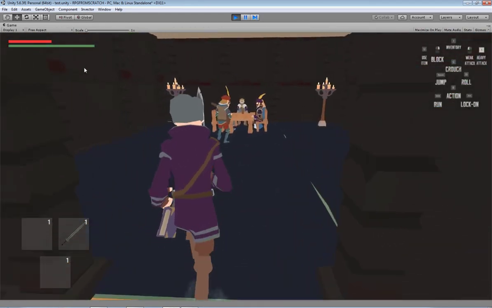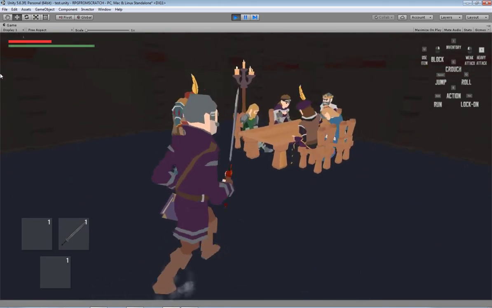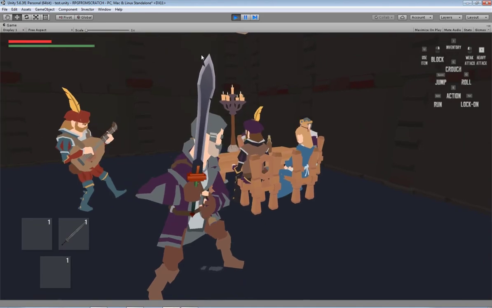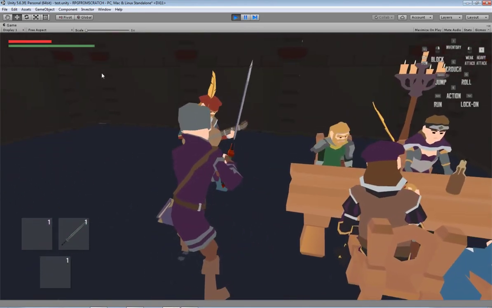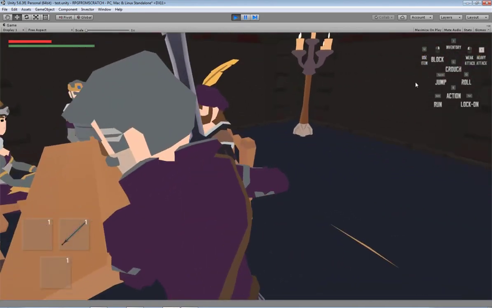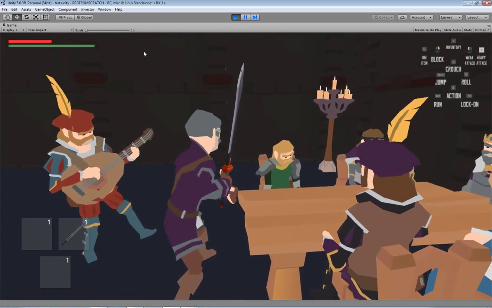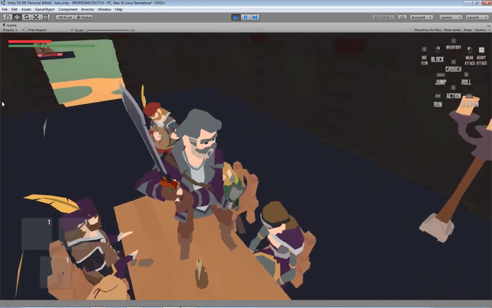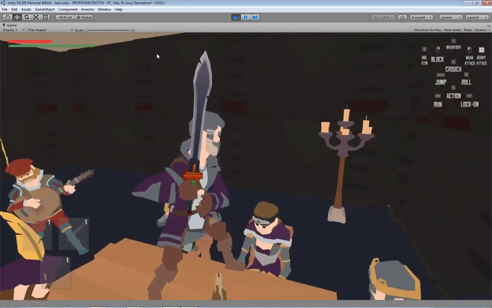And when we come inside, everything looks nice and bright except for the floors and the walls. I might switch them out for something brighter. They're more dungeon walls, I guess. But I mean, this looks quite cool. I actually do quite like the toony look of this, so I think I'll stick with this until I change my mind again later on. But again, this is just switching a shader over, so it's really not that hard to do.